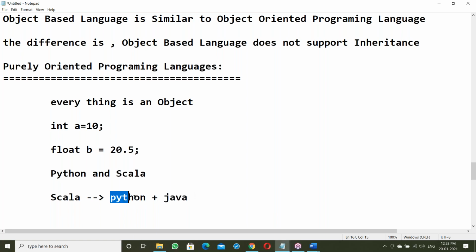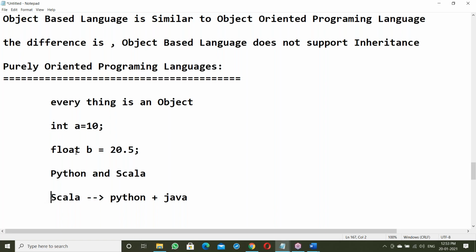Apart from that, Scala has its own features also. Scala is more than these two. If you know Python and Java, then it is easy to learn Scala. It's very simple. Of course, without knowing Python and Java also you can directly learn Scala, no problem. It's a data processing language. Scala is used for data processing purposes, with Hadoop applications, big data applications.